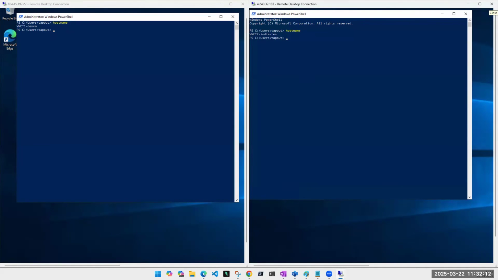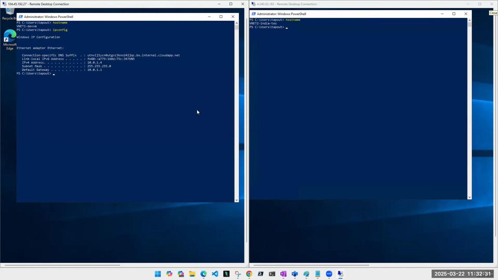Okay, now we already know that unless we turn off the firewall, it won't work. So I'm already doing it, turning off the firewall. Okay, let's check the host name, IP address. So from here, I'm going to ping.